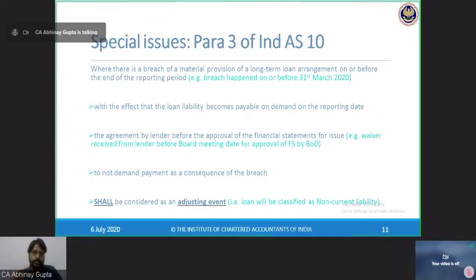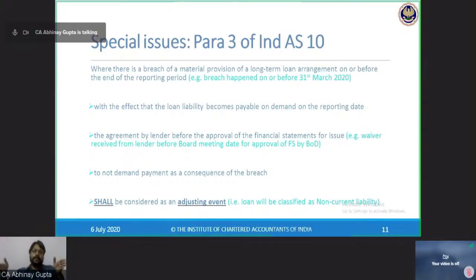So I have made a breach on or before 31st March. HDFC Bank has the right to demand the full loan. And the agreement by the lender before the approval of the financial statements for issue, that is the waiver received from the lender before the board date. Now, I am preparing my accounts for 31st March 2020.